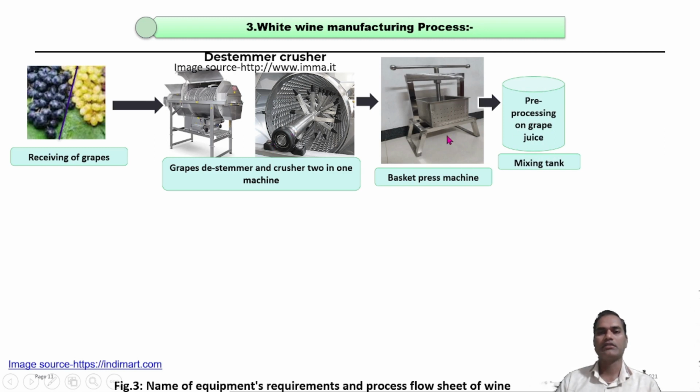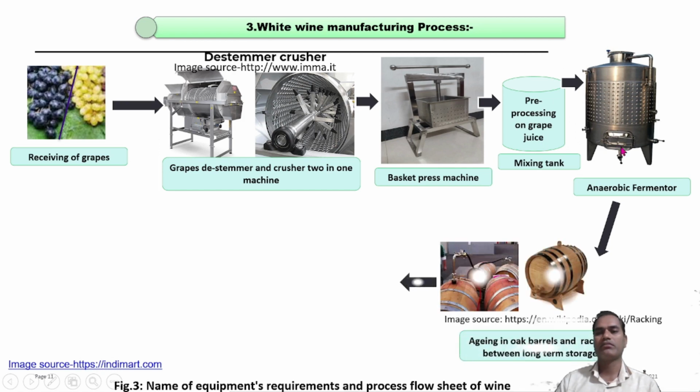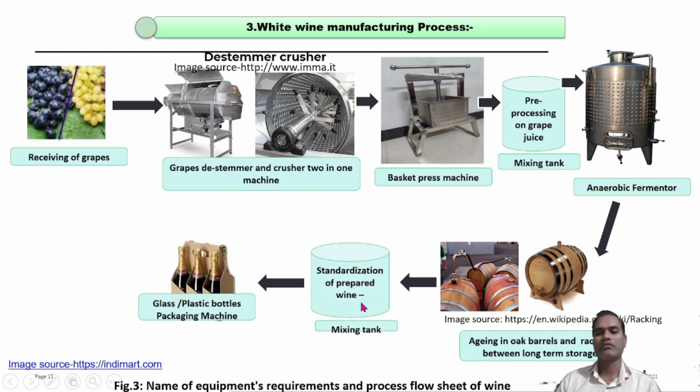The second is the basket press machine. After extraction, the juice is first pre-treated by sulfiting, maybe heat treatment, and clarification or filtration. After that comes alcoholic fermentation, where an anaerobic fermenter is compulsory for wine manufacturing. After the completion of fermentation, the wine is packed into oak barrels for maturation. In between the maturation, racking is carried out, and the sediment particles are removed by the racking process.